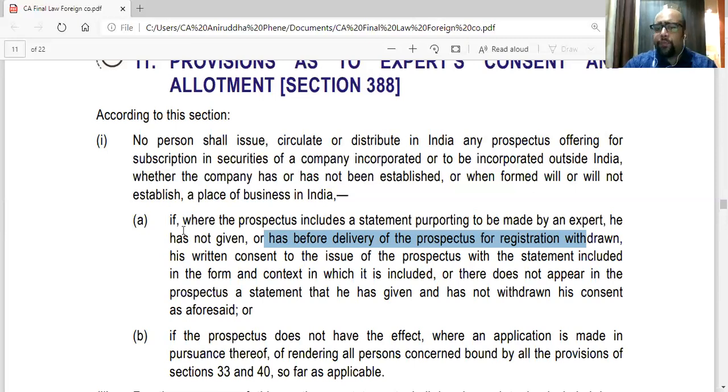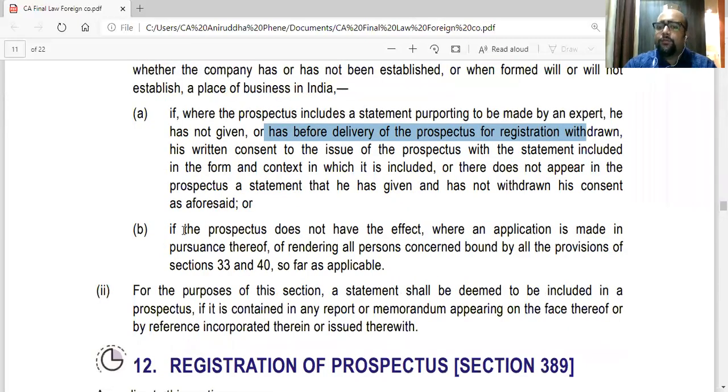Also, the prospectus shall not be issued if it does not comply with sections 33 and 40. What is 33? 33 is basically that the application form shall be issued along with the prospectus. So if a company is issuing an application form, that has to be attached to the prospectus, that is section 33.